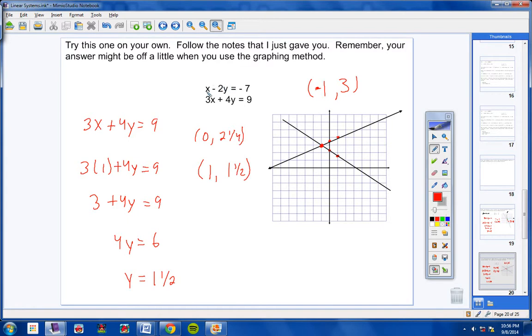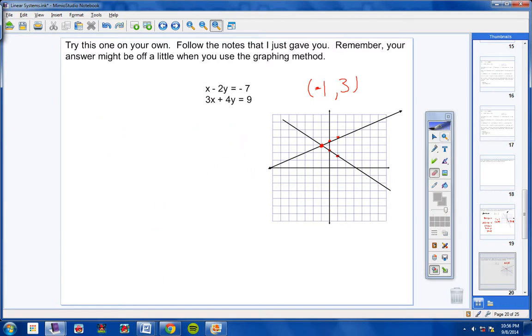Now let's see if that works real quick. Put a -1 here in for x, and then put a 3 in for y. -1 minus 6. Yeah, that works. That would give you -7 equals -7. And then let's go ahead and put -1, 3 here. Put a -1 here and 3 here. We get -3 plus 12, which is 9. We get 9 equals 9. So yes, -1, 3 does work. So that is the answer.